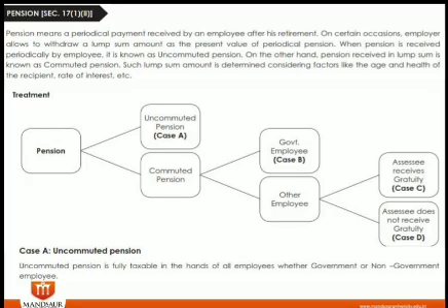So in this case there is another category: if the person is a government employee, that is case B, and if the person is a non-government employee, then again there are two cases created by the Income Tax Act, that is if the assessee is getting gratuity, case C, and if the assessee does not get gratuity, that is case D. So we need to understand in case A, uncommuted pension is fully taxable as per the government rule, whether the person is a government or non-government employee.